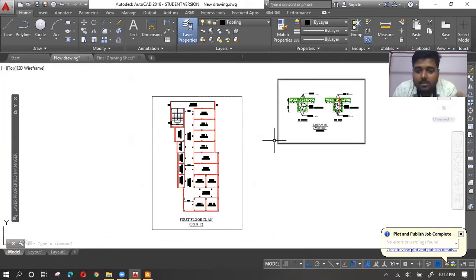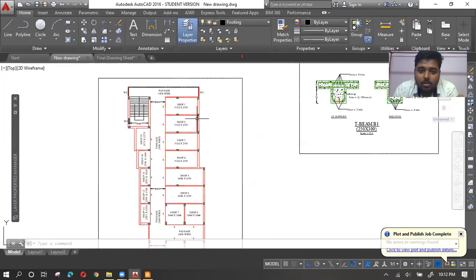Just realize this thing. Your drawing has a separate scale, your text height has a separate scale, and your sheet has a separate scale. These three are completely different from each other. And if you are setting some kind of layout or scale, it will be applied to all of these three things. But I don't want to increase all three things at a time.